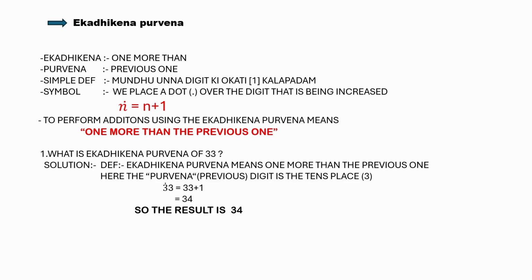What is Ekadikena Purvena of 33? Ekadikena Purvena means one more than the previous one. Here the digit is in the tens place. So when we add 1 to 33 we get 34. So the result is 34. Ekadikena Purvena of 33 is 34.